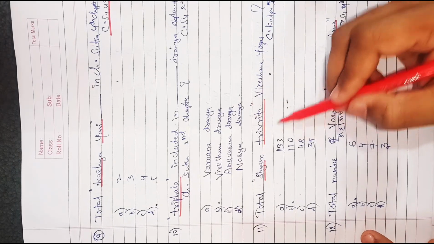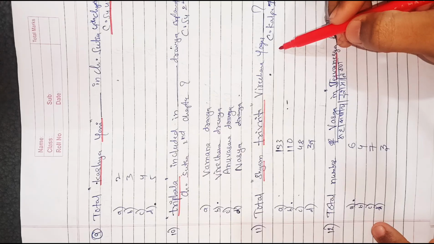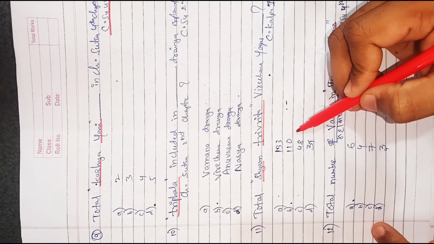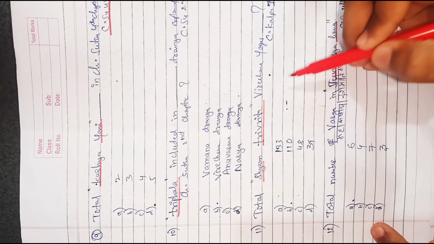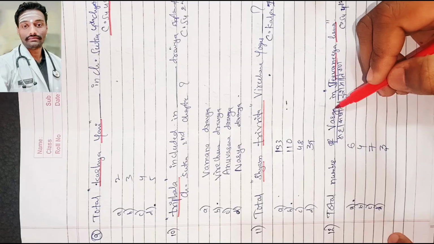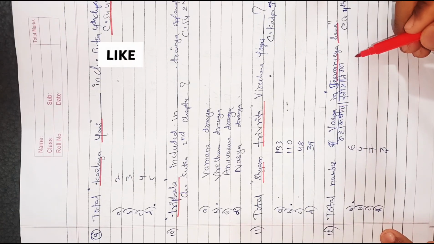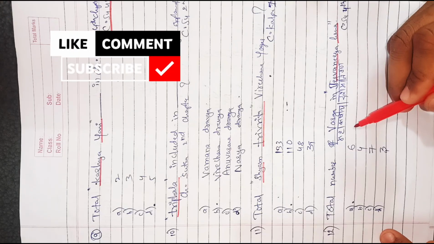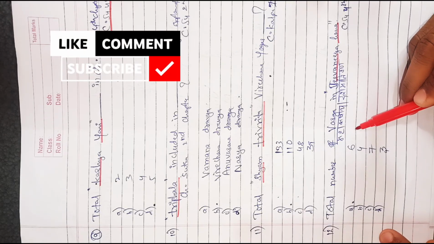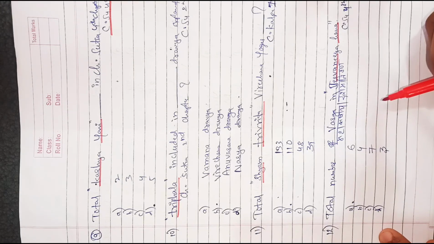Next question, total Shyamatrivrutta Virechana Yogas explained in Charaka Samhita. Options are 133, 110, 48, 39. Correct answer is 110 Yogas explained by Charaka Acharya. It is explained in Charaka Samhita Sutra Sthana 4th chapter and Kalpa Sthana 1st chapter. Next question, total number of Mahakashaya Dashamaniya Gana explained in Jivaniya Varga. Options are 6, 4, 7, 3. Correct answer is 6 Ganas. What are the 6 Jivaniya Gana? If you know, write in the comments.